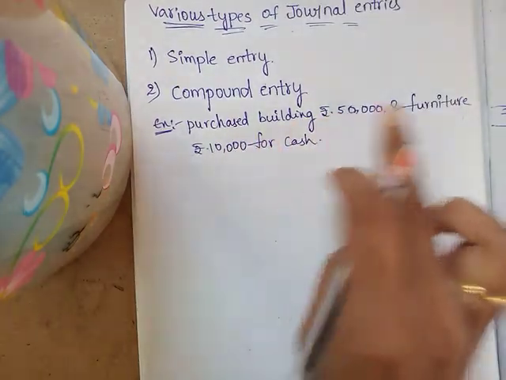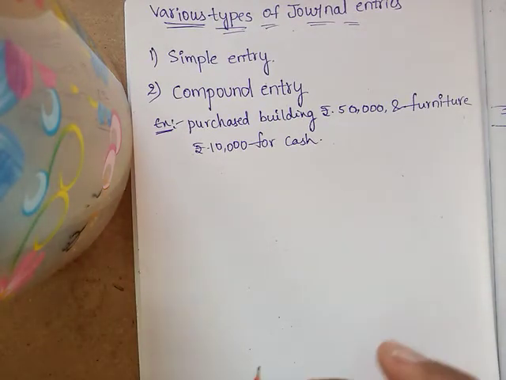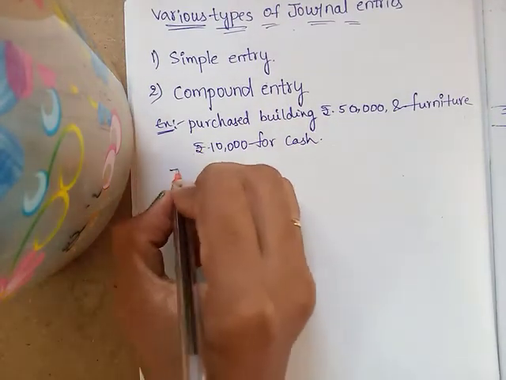Okay, so on this date two transactions will be there. For that we have to write one entry. What is that entry?